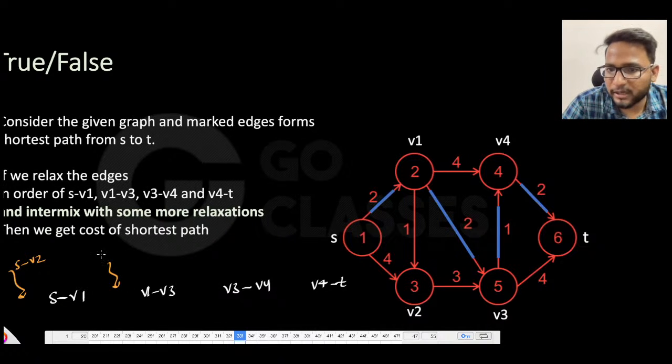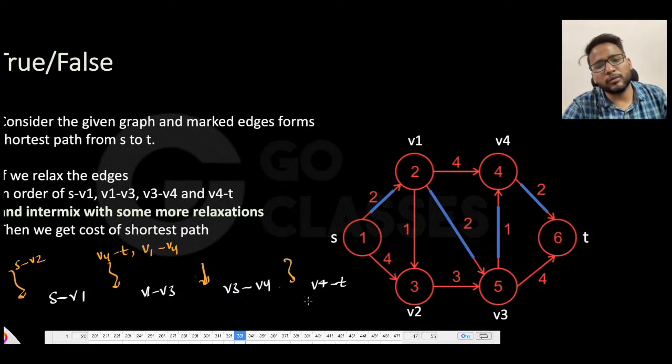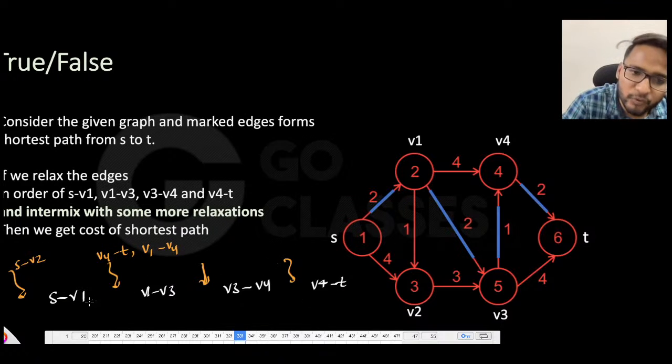Okay, so maybe v4 to t, anything. In between, let's suppose there are multiple relaxations, v1 to v4 or anything. So in between there could be multiple relaxations. What they're asking is, even if you intermix this particular order.